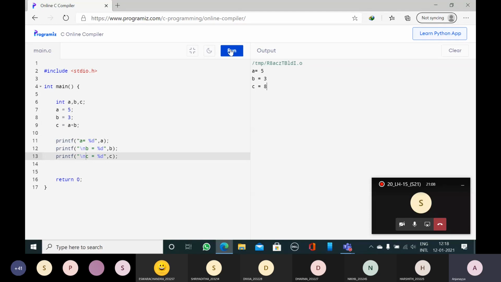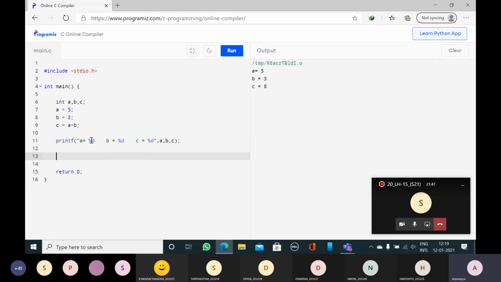Now instead of using three printf statements, you can print all of them in a single printf. A is equal to percentage %d, B is equal to percentage %d, C is equal to percentage %d, then A comma B comma C. So the A value is printed at the first percentage %d place, the B value at the second percentage %d place, and the C value at the third percentage %d place.